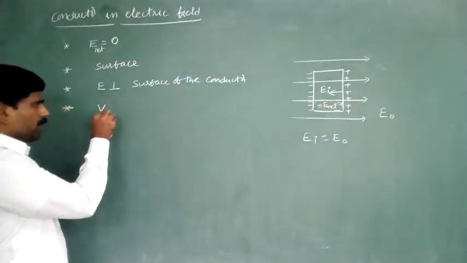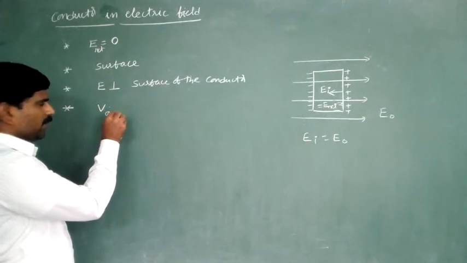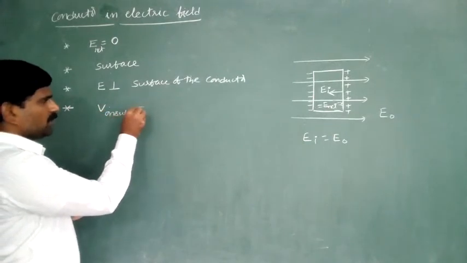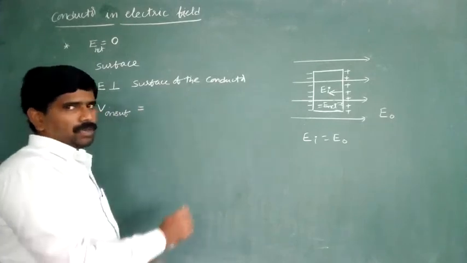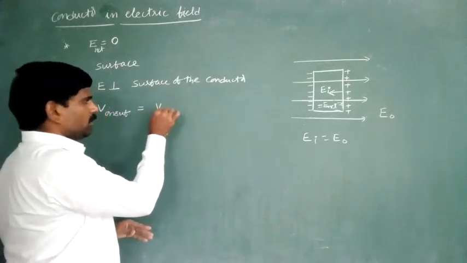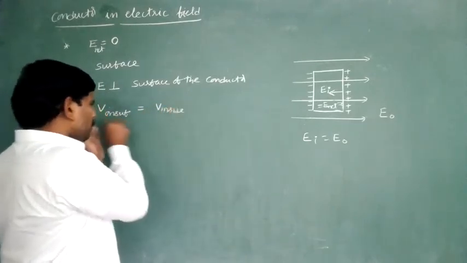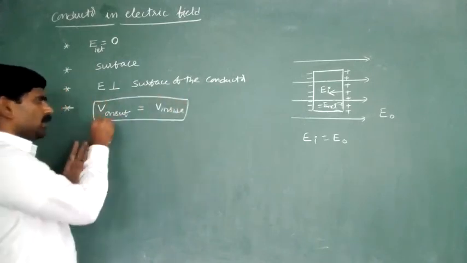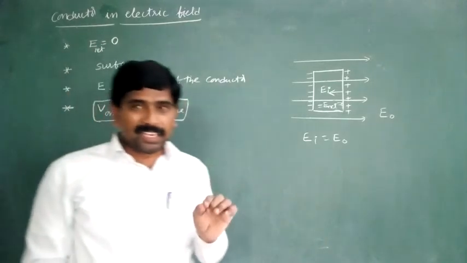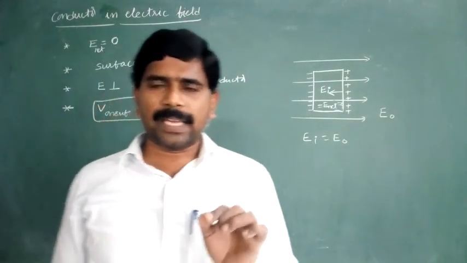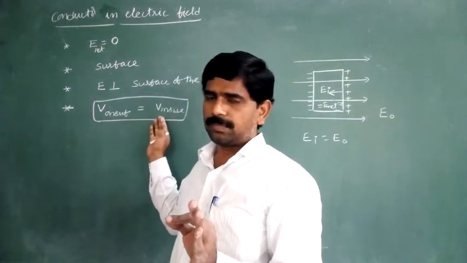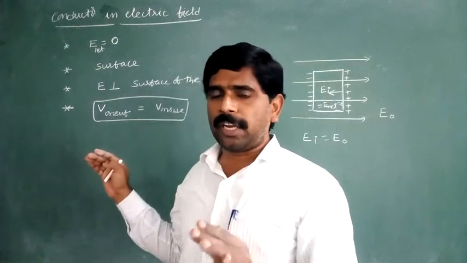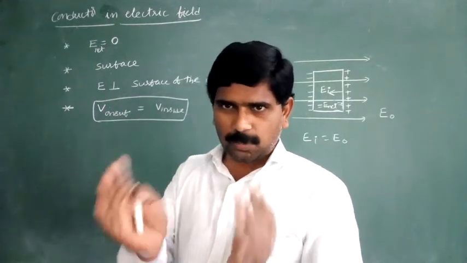Last point, here potential. What is the electric potential on the surface of the conductor? On the surface of the conductor it must and should be equal to that throughout the volume of the conductor, means inside also. We learned this in case of the potential due to the charged spherical shell. What is the potential on the surface of the charged spherical shell?